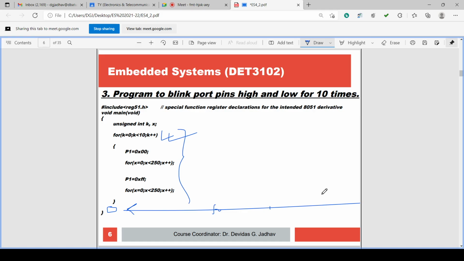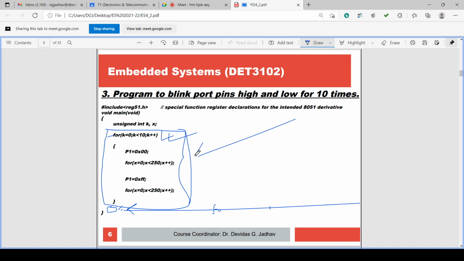The only thing we have to do in the Keil MicroVision is that the program must always be an infinite loop. So we have to add a for loop or while 1 loop here. After executing this for 10 times, there is an infinite loop. That correction we have made, isn't it?